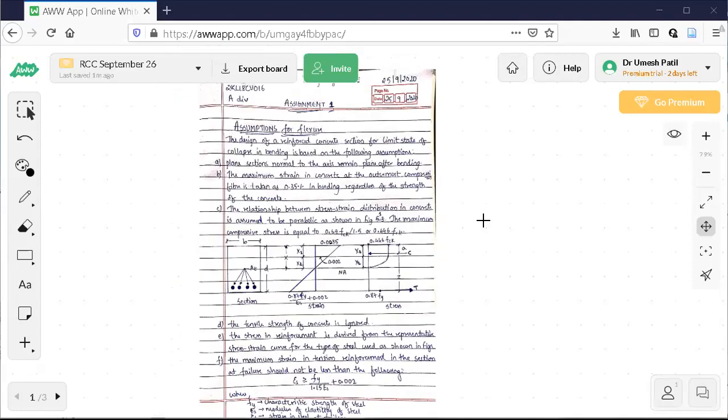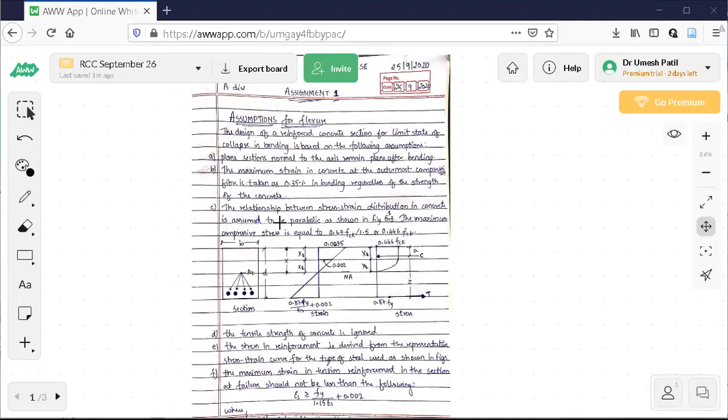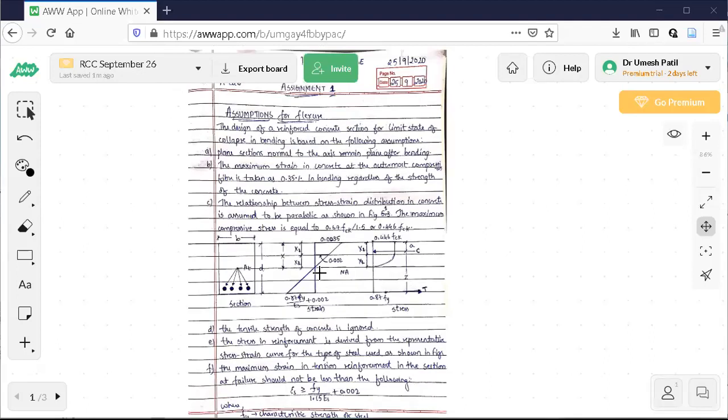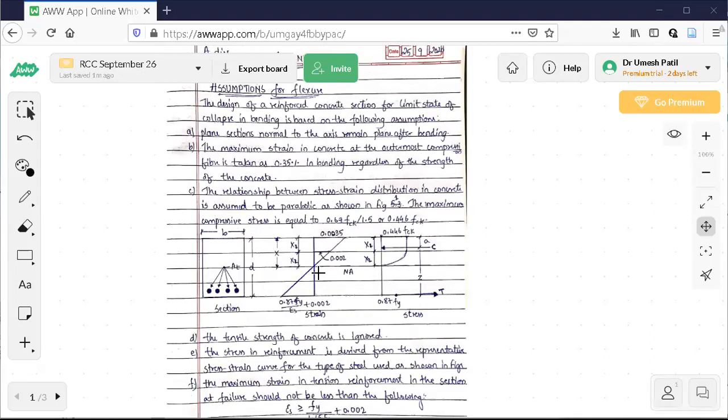So in today's class, as you observe here, I have three pages in total. First one is the assumptions. I already sent you the list of students who have submitted assignment number 1. Those who have not submitted, submit it again before Monday. If you have not submitted till now, you can submit by Monday.